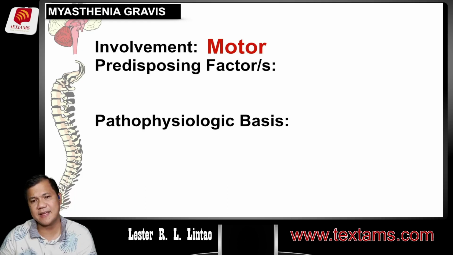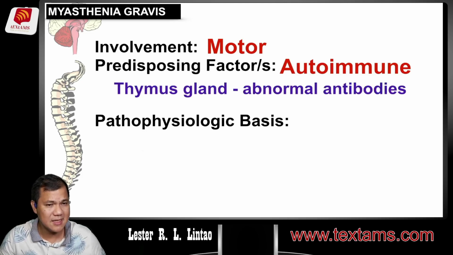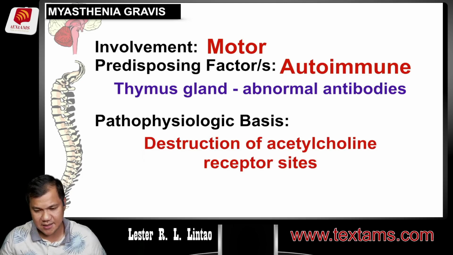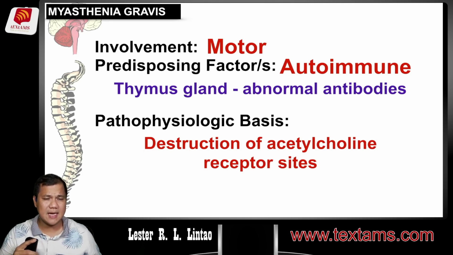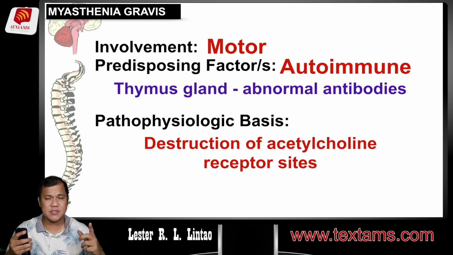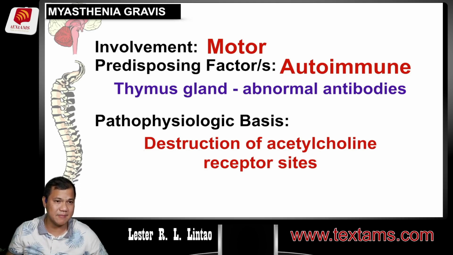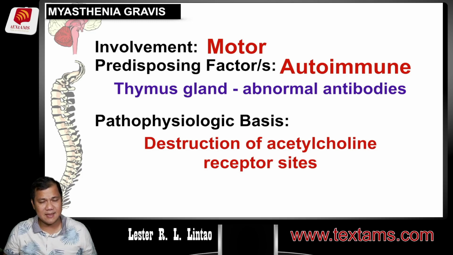Now, what's the predisposing factor here? It's basically an autoimmune problem where the thymus gland releases abnormal antibodies that destroy the acetylcholine receptor sites. Autoimmune means the immune system, which should work for us, is working against us. It is our enemy instead of our ally. To clarify, it is actually the thymus gland that has the problem. It rebels against the body, and its antibodies destroy those receptor sites.